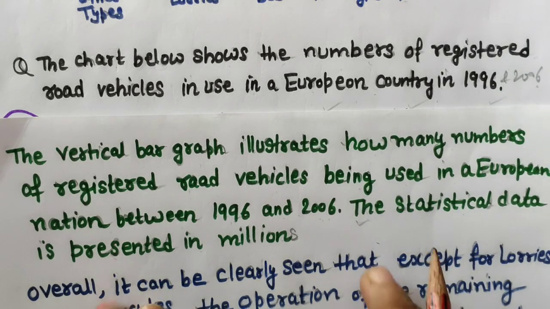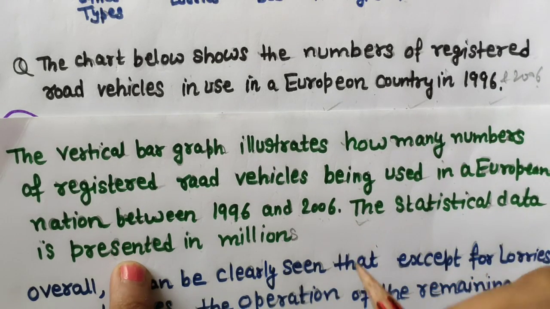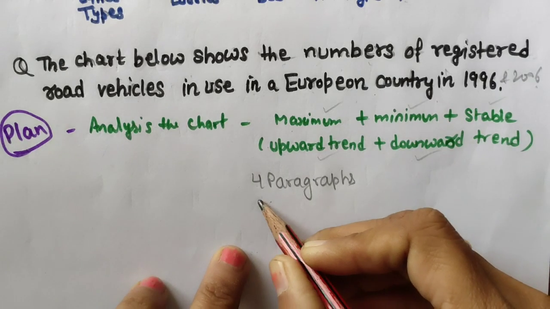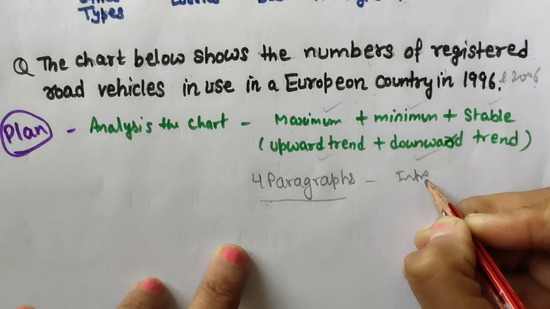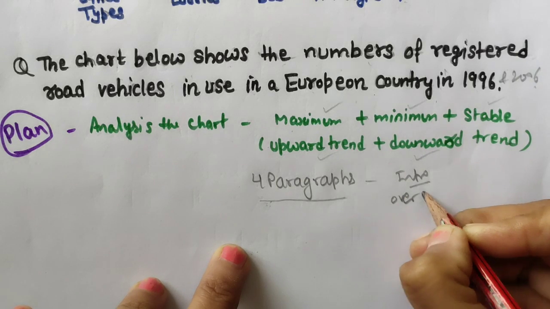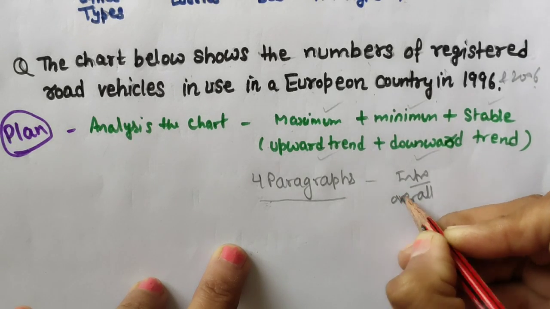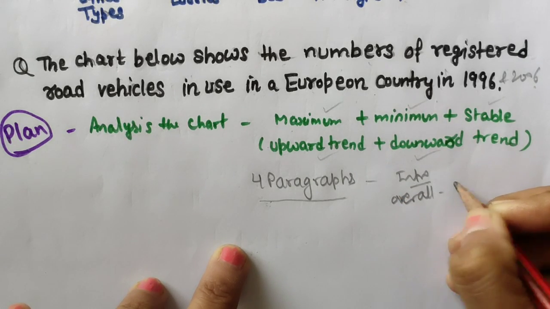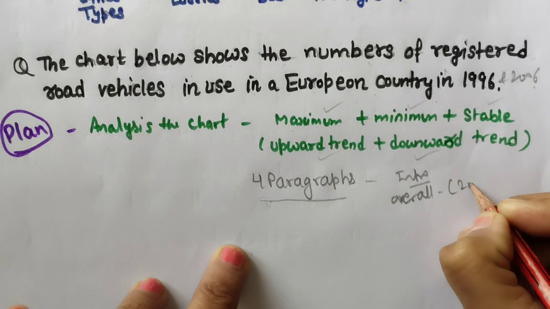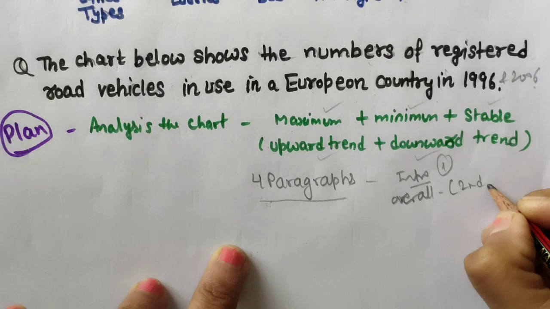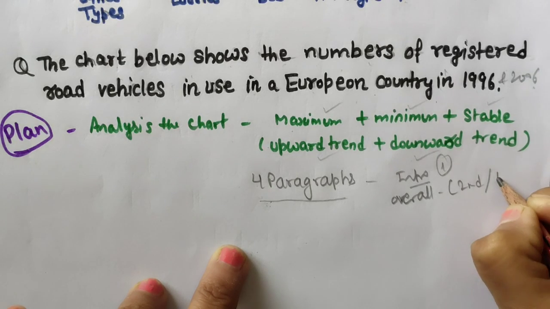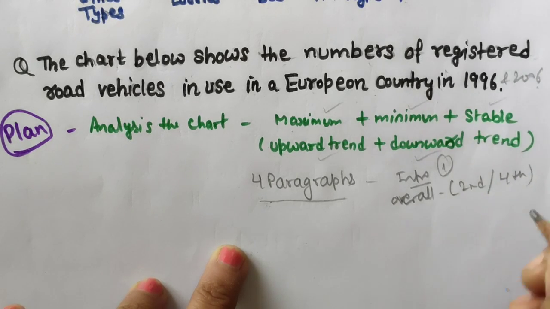Okay, now coming to the overall paragraph, you know 4 paragraphs are important in task 1. First is the intro, second is the overall. Now some students will say the overall will come at the last, so the second paragraph you can write the overall, or you can just write it at the end, the 4th paragraph.